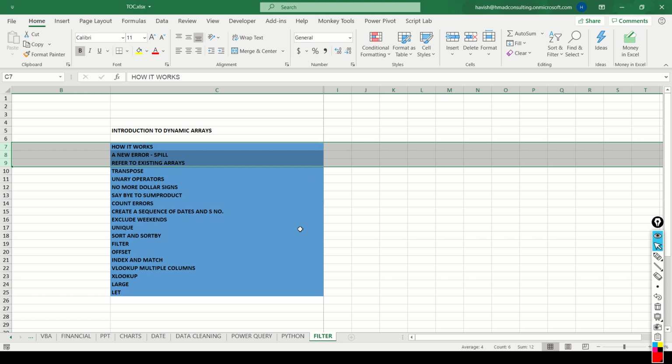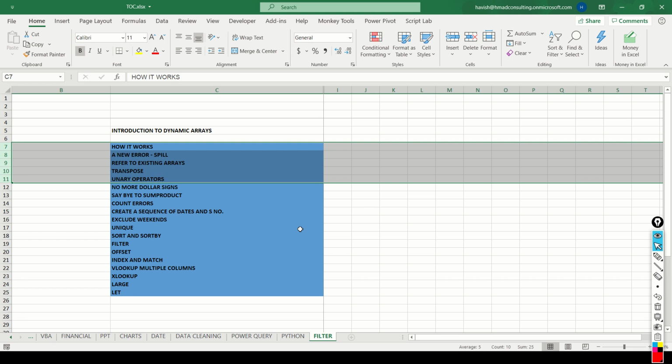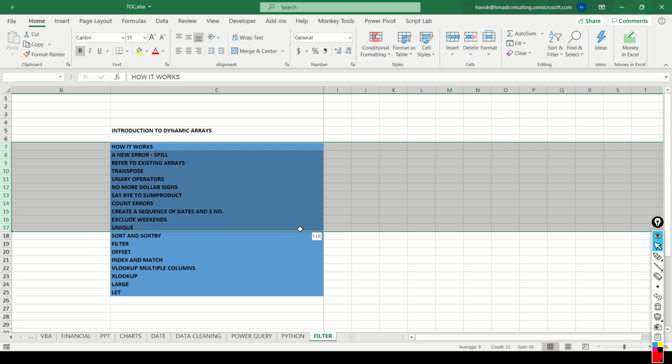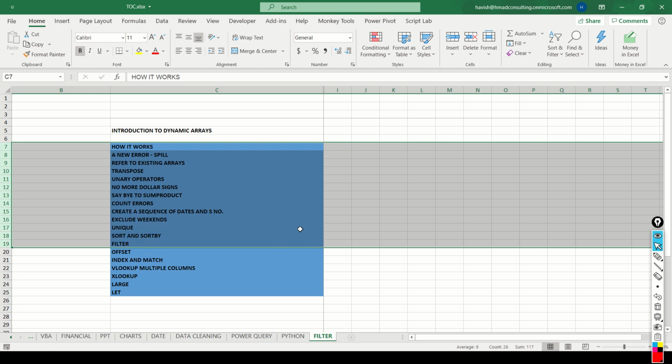We will see how we can refer to existing arrays, how to use a new function called transpose, how to work with unary operators, how to eliminate the need of dollar signs and use dynamic arrays as a replacement, how to replace sum product, how to count errors, create a sequence of dates and serial numbers, how to exclude weekends, and new functions which are unique, sort, sort by, and filter.